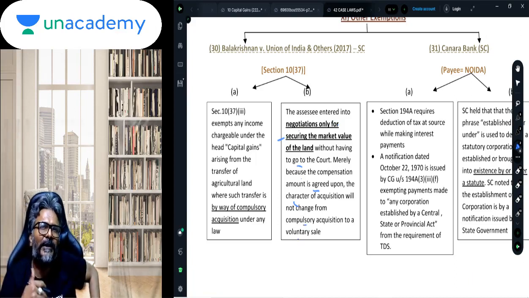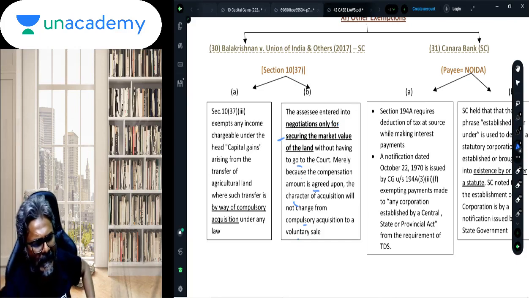So the department wants to deny this exemption. The department wants to say that, look, this is not a compulsory acquisition because you never went to the court, you never fought against the government who acquired your property compulsorily. Because you never fought the government, it is therefore not a compulsory acquisition. Because you were found negotiating with the government to get a better price, it also cannot be considered a compulsory acquisition, was the argument of the department, which was turned down by the Supreme Court in this case law, suggesting that this negotiation was only to ensure that what the assessee gets is at least the fair market value.